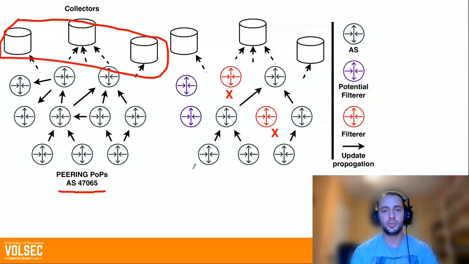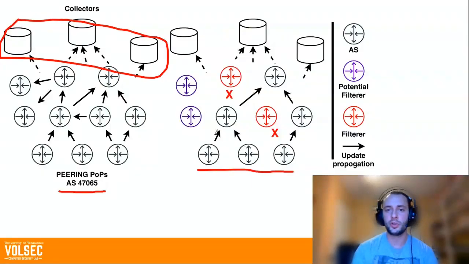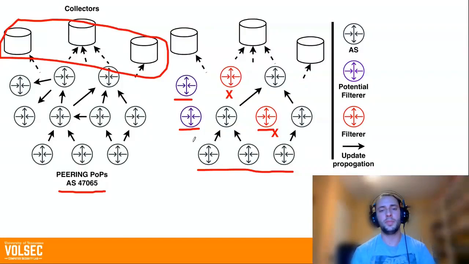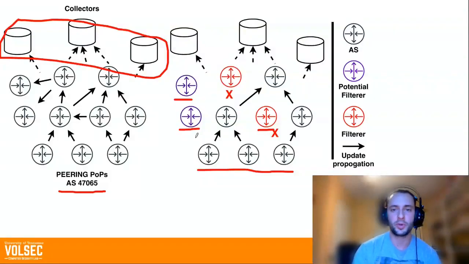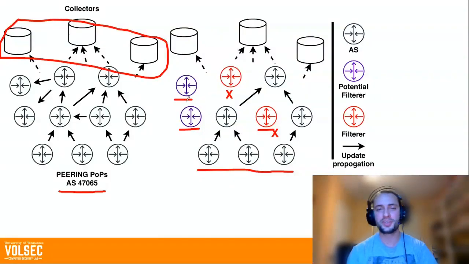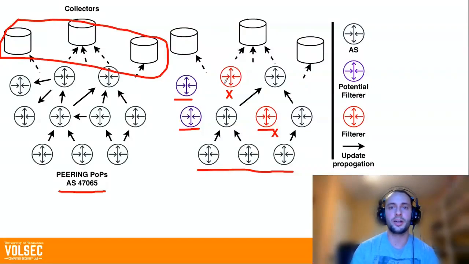So then we can issue an experimental update from the same points, and we can observe both networks who are definitely filtering. We know they received the route and they didn't propagate it. And then also potential filtering networks, who maybe filtered it, or maybe there were networks between our advertisement points and those networks that filtered the updates. So we have both potential filters and filters that we're pretty sure about based on this technique.